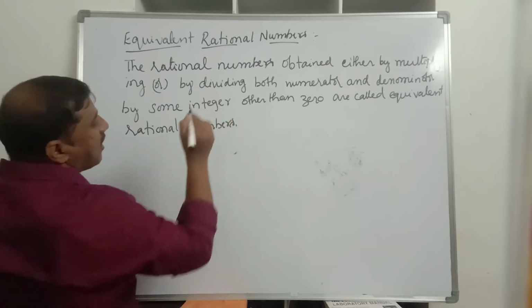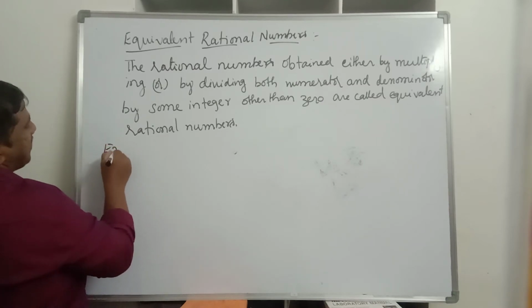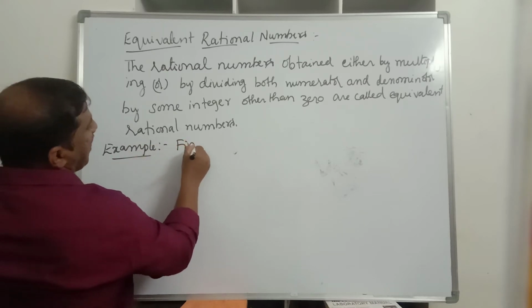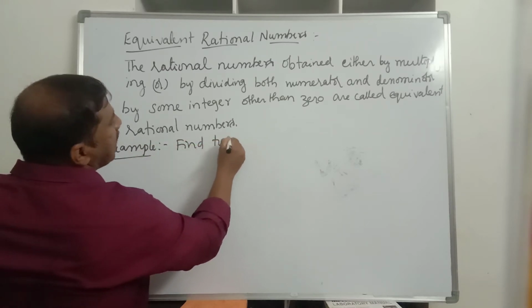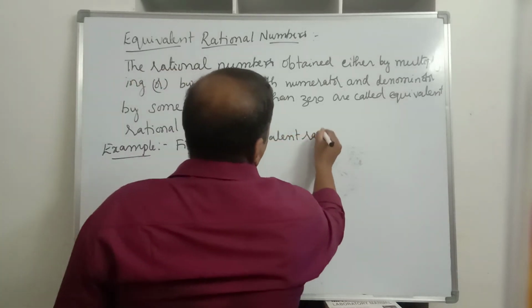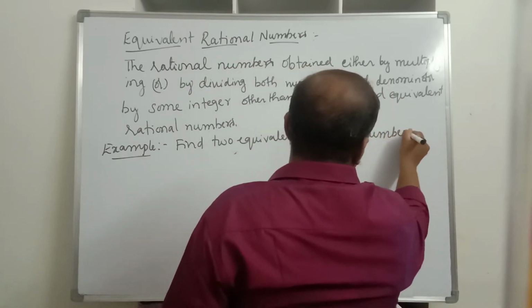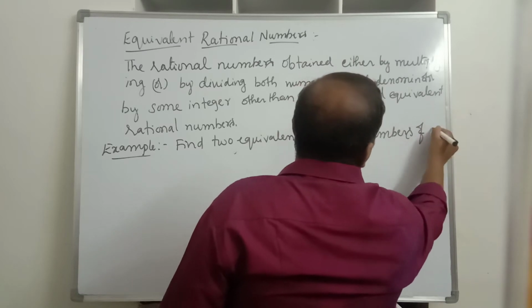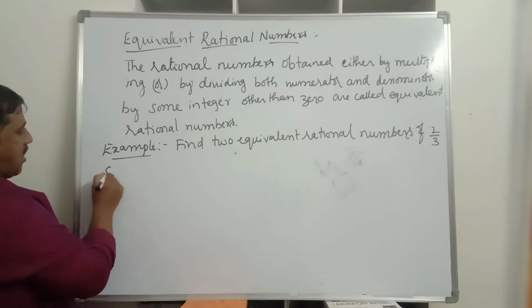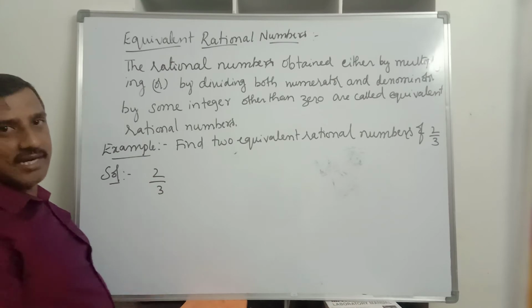Now we will discuss some examples of how to find equivalent rational numbers. Find two equivalent rational numbers of 2 by 3. So 2 by 3 is the given rational number.